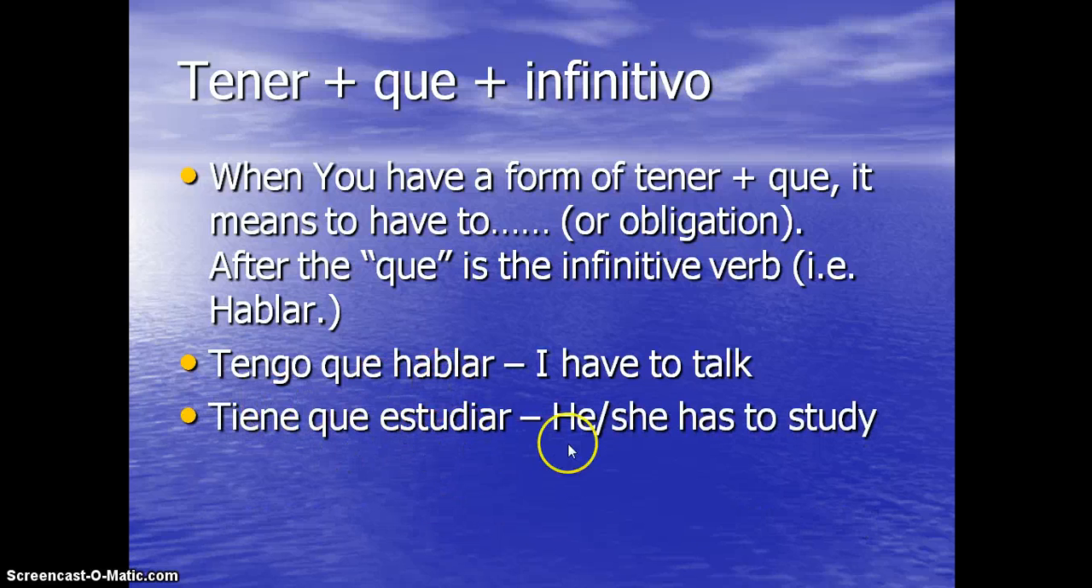Tiene que estudiar. He or she has to study. Notice that hablar and estudiar are not conjugated, but the tener is conjugated. So basically, this just means somebody has to do something. To have to do something. Tengo que hablar. I have to study. Or I'm sorry, I have to talk. Tiene que estudiar. He or she has to study. So that's about it. Okay.